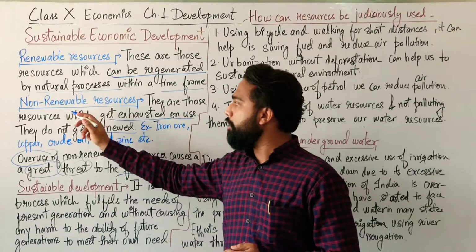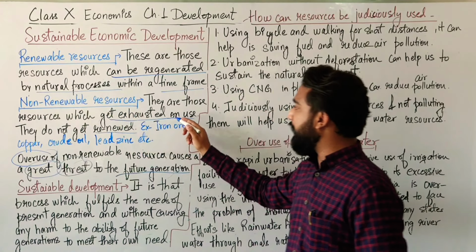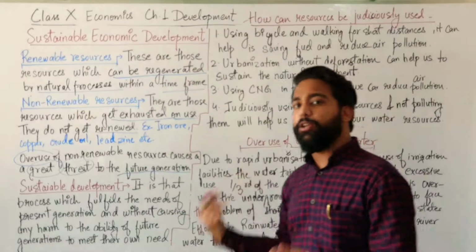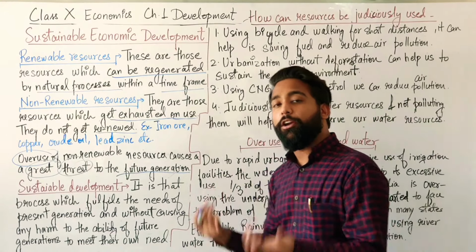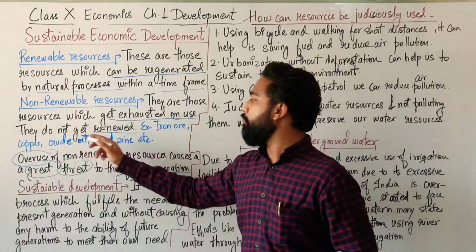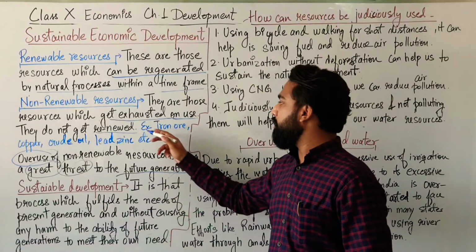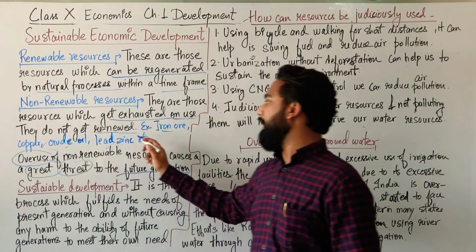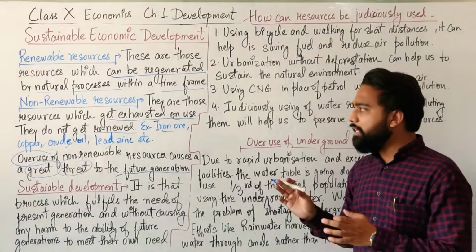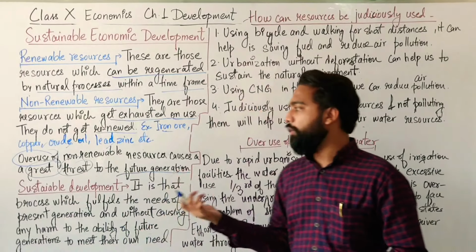Now, what are non-renewable resources? They are those resources which get exhausted on use. Once they are used, they are gone. We cannot regain them, so they do not get renewed. Once used, gone forever. Examples for them are iron ore, copper, crude oil, lead, zinc, etc. These are the non-renewable resources which we mostly use.